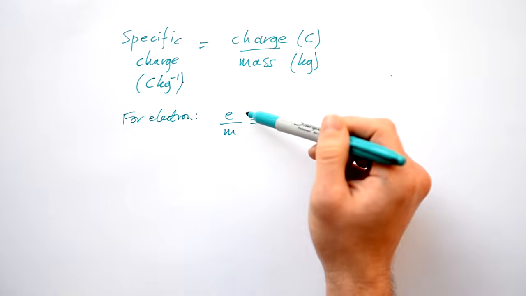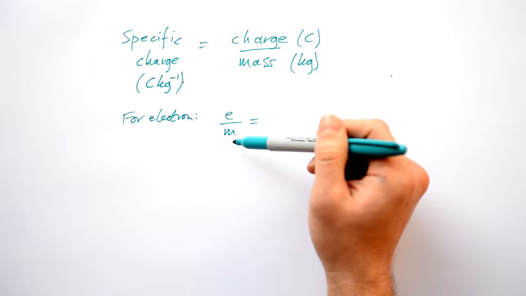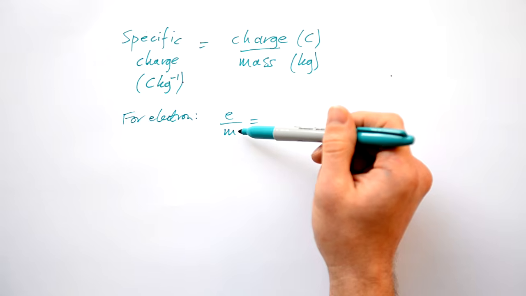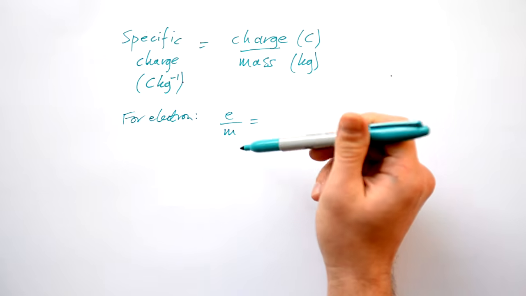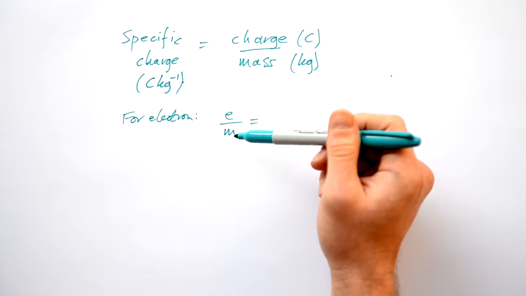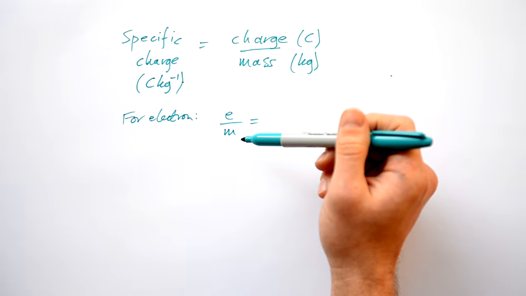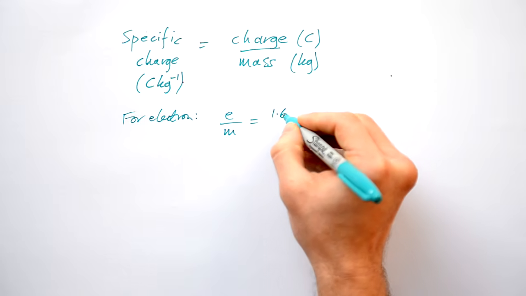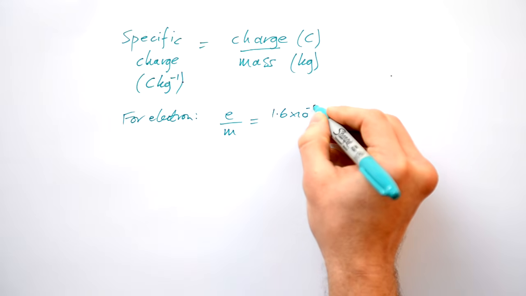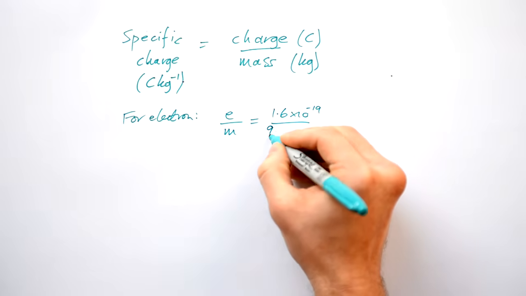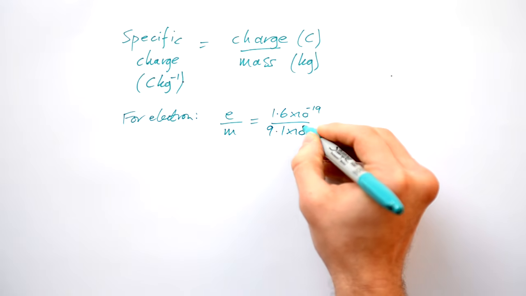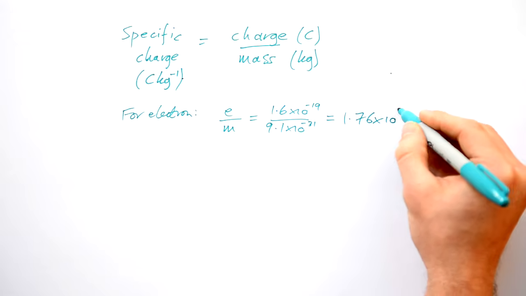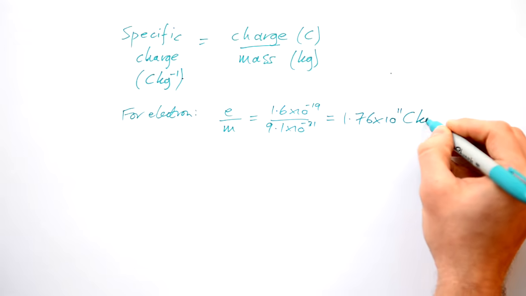Like I just said, we knew the specific charge of electrons before we knew each of them individually. Once they knew one of these things, then they could use it with a specific charge to find out the other. If you really want to know about that, have a look at my Turning Points: Discovery of the Electron video. But for an electron, specific charge is going to be 1.6 times 10 to the minus 19 divided by its mass, which is 9.1 times 10 to the minus 31. To 3 sig figs, that gives us 1.76 times 10 to the 11 coulombs per kilogram.